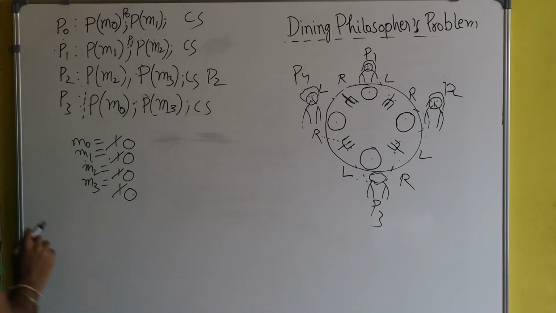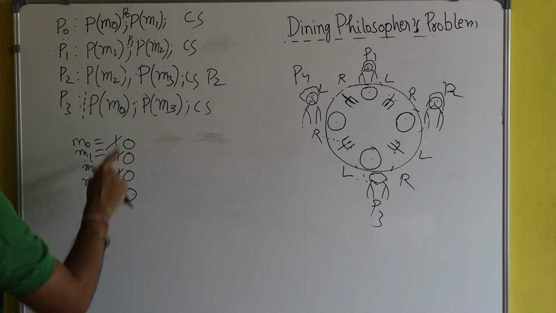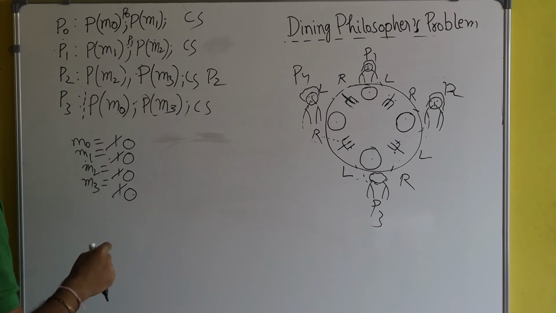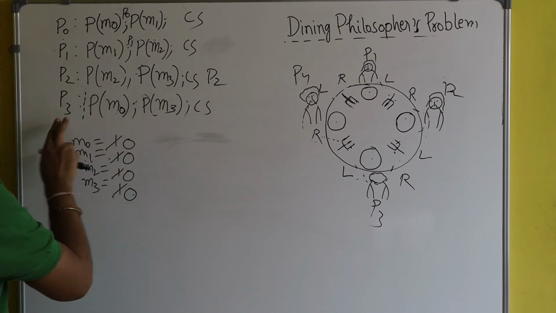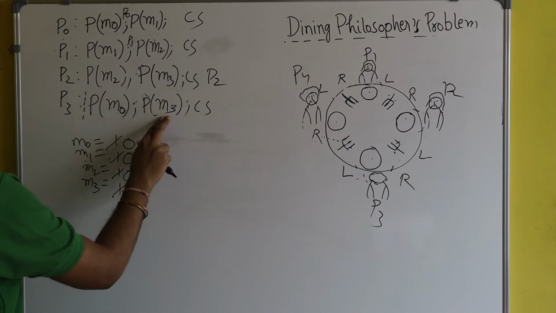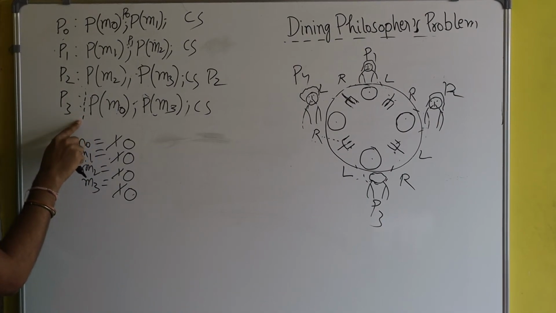So process P2 has successfully entered the critical section. How did it happen? Because here you see the value of M3 was 1. That's because P3 could not execute the wait operation on M3 successfully. P3 was blocked at this point.